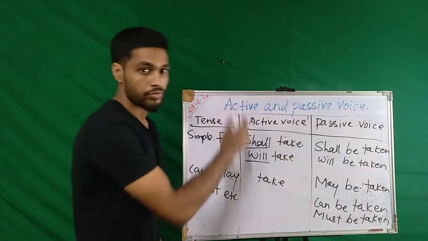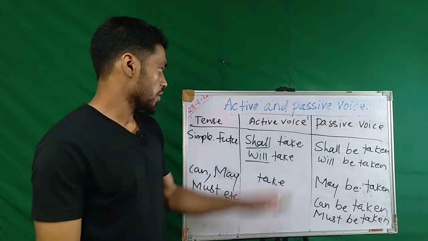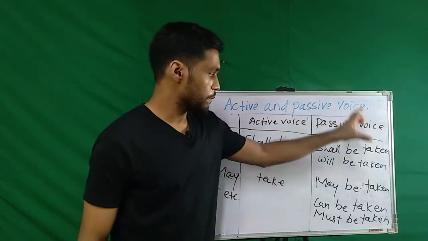This is how we have to add while we are changing our active voice into passive voice.